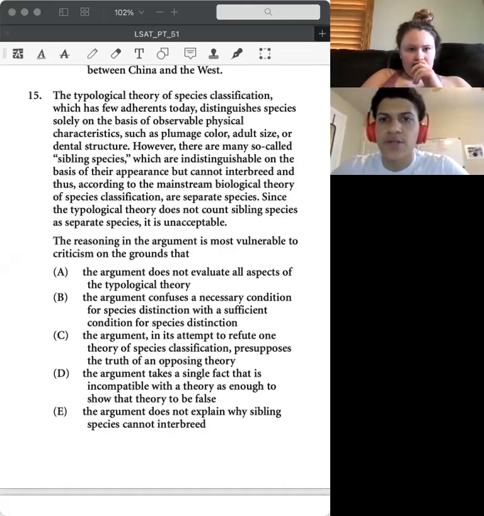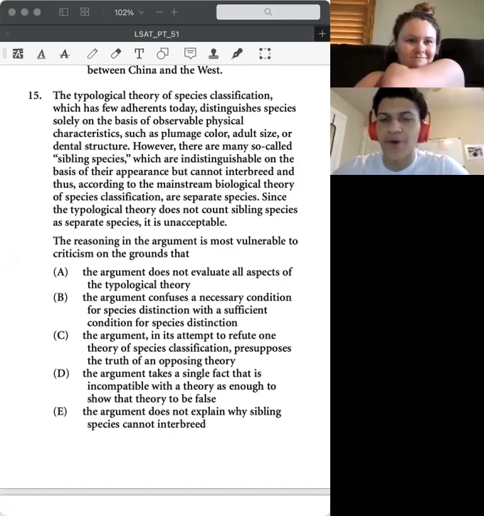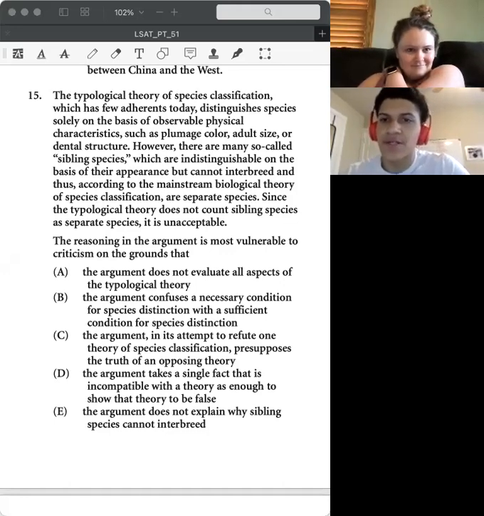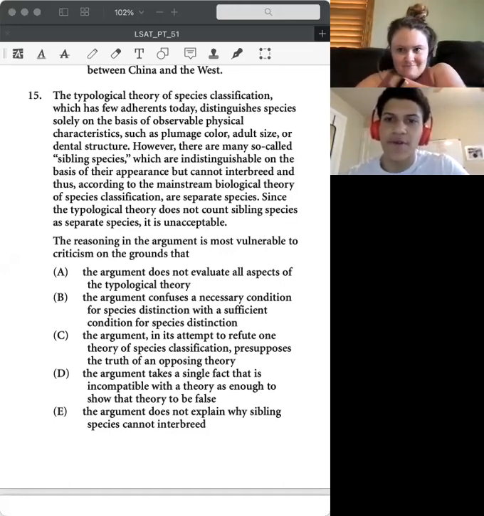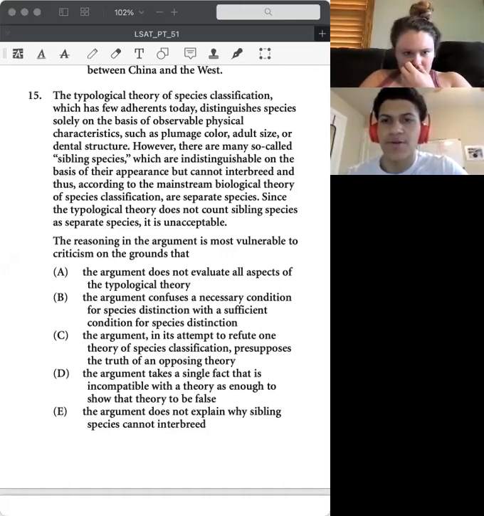The typological theory of species classifications, which has few adherents today, distinguishes species solely on the basis of observable physical characteristics, such as plumage, color, adult size, or dental structure.